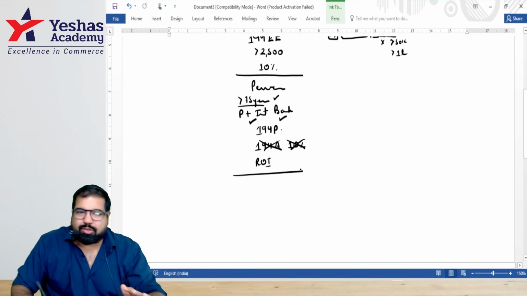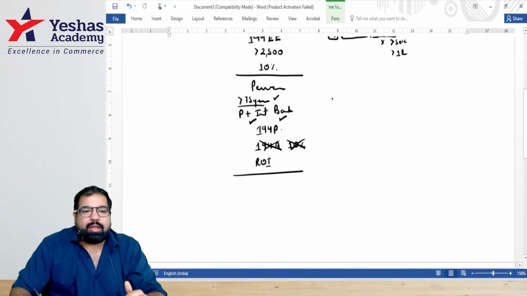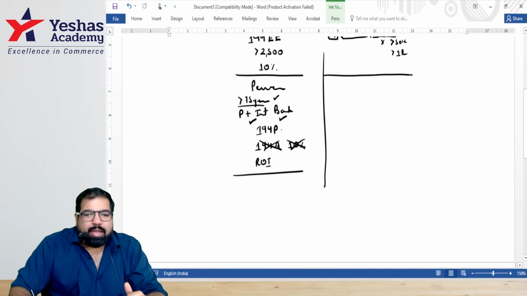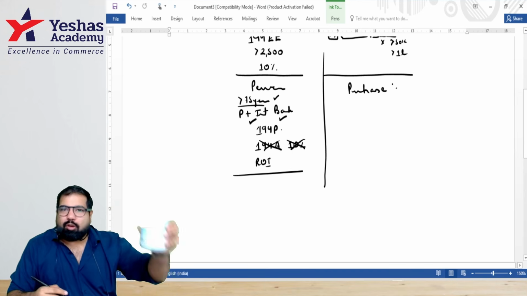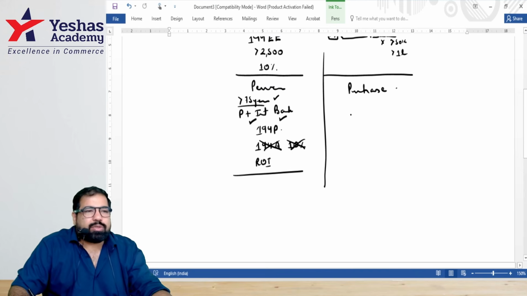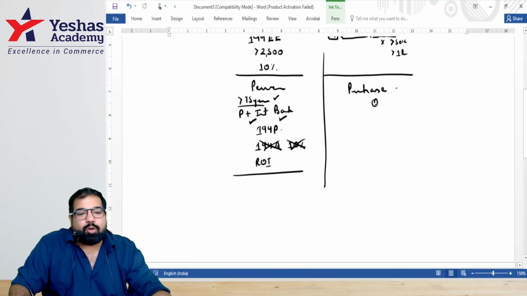After this, we'll be doing some sections. We'll be talking about this as well. And guys, last, everyone. When I'm purchasing something, is there any TDS? No. When I purchase this watch, was there any TDS? No. When I purchase this coffee cup, is there any TDS? No. Guys, there is no TDS unless you're purchasing in quantity.